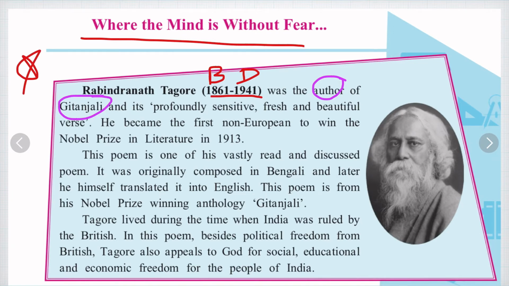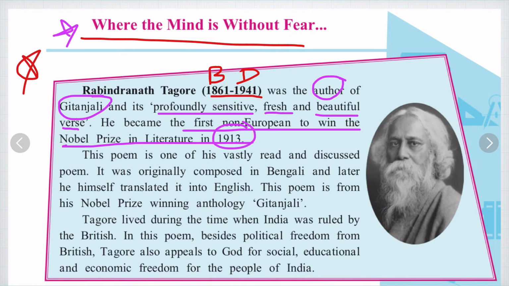This poem is also taken from that book, and it's profoundly sensitive, meaning very great, fresh and beautiful verse. He became the first non-European to win the Nobel Prize in Literature in 1913. Now look at this year. This means that Tagore was there during the British rule in India.